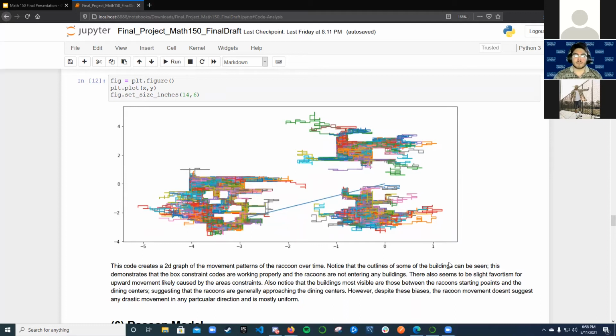As we can see here, there are large white areas between the random walkers, showing that the raccoons indeed are not going through the buildings. And we can also see that the raccoon movement seems to be slightly skewed upwards despite a generally uniform movement. This suggests that the raccoon movement overall is slightly skewed upwards with a mostly uniform movement.